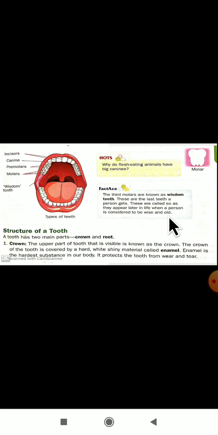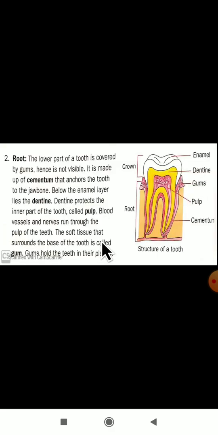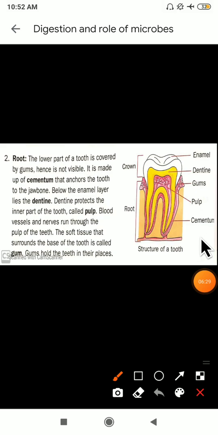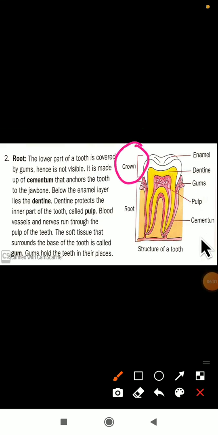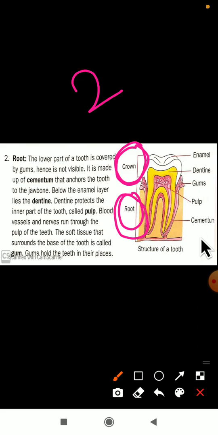The next we are going to study here is the structure of a tooth. So a tooth has two main parts, a crown and a root. What is a tooth having? This is the structure of a tooth, and it is having two main parts. One is a crown and one is a root part. How many parts is the tooth having? It is having two parts. One is a crown and one is a root part.